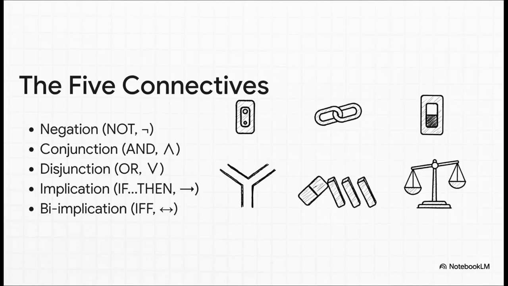We've got negation, or not, which just flips the statement's truth value. We have conjunction, or and, and disjunction, or, which are ways of joining statements. And then we've got the 2 that can be a little trickier, implication, which is our classic if-then, and biimplication, if and only if, or iff for short.